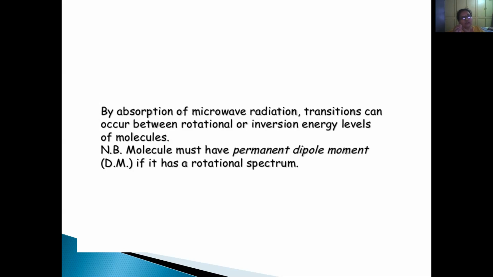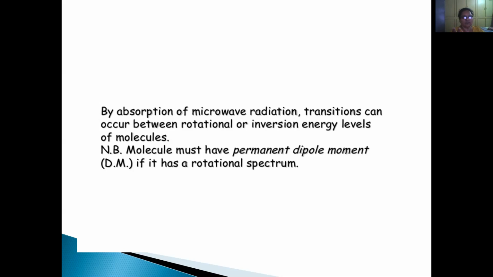Microwave spectroscopy has an example in our daily life also. The microwave ovens which we use in our homes depend on this microwave spectroscopy. Whenever an object is kept inside the microwave oven, what happens? It goes on rotating.